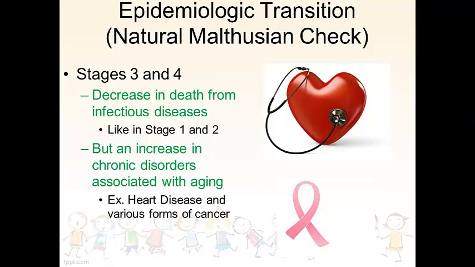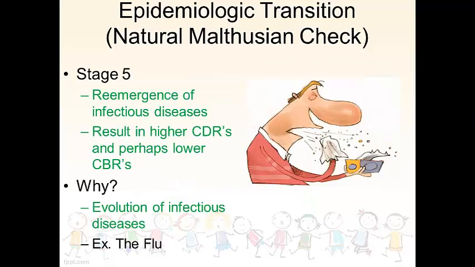All right, we're seeing a decrease in the death from infectious diseases, such as smallpox, such as measles, such as malaria. But we are seeing an increase in chronic disorders, such as heart disease and various forms of cancer as we age. All right, and obviously we can think and relate to the world around us today, and this kind of fits our mold. Also, there is a stage 5. What the stage 5 is that there is a reemergence of infectious diseases, and there's a lot of different reasons for that. Well, what results from this is a high CDR and even a higher CBR, right? There are higher death rates and thus lower birth rates.